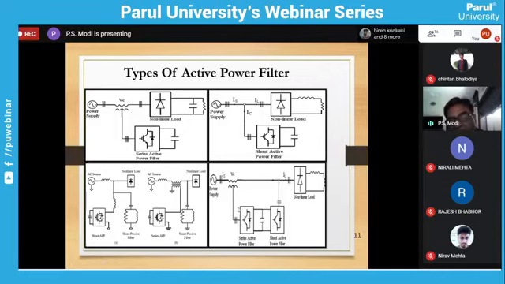This is another combination, which is known as a UPFC, or it is also known as a UPQC, unified power quality converter. So it is taking a sample over here in the form of a voltage also. Here it is injecting in the form of a current. So these are all the basic combinations or basic types of active power filters.